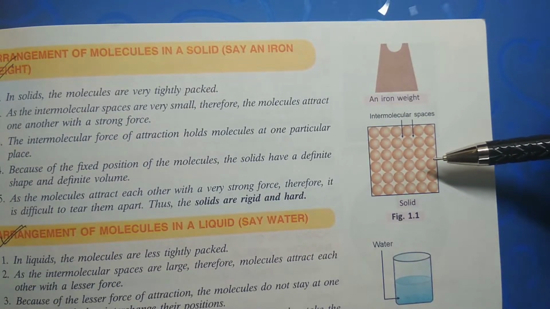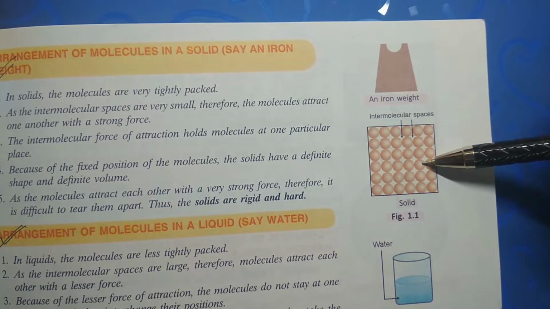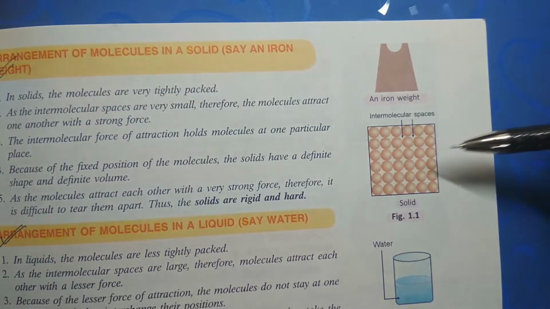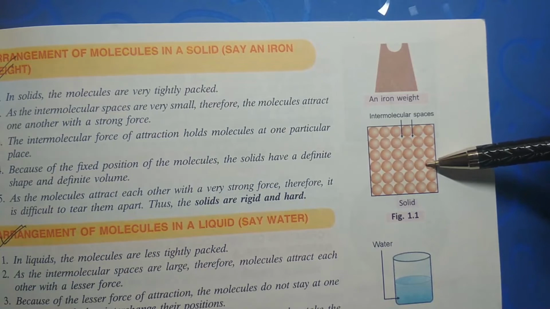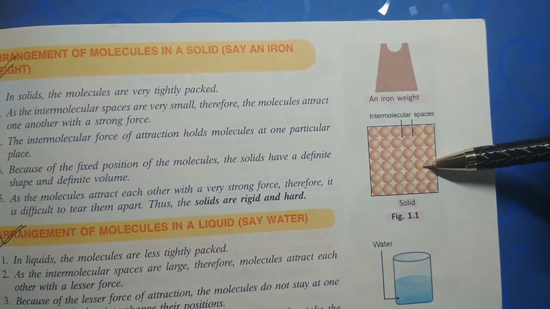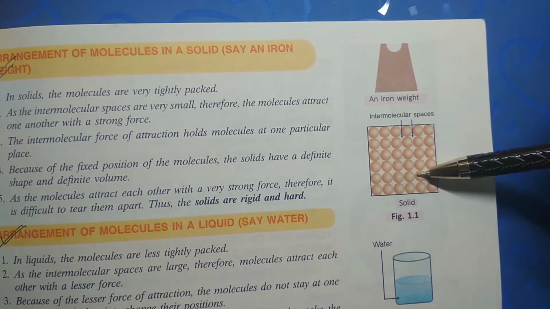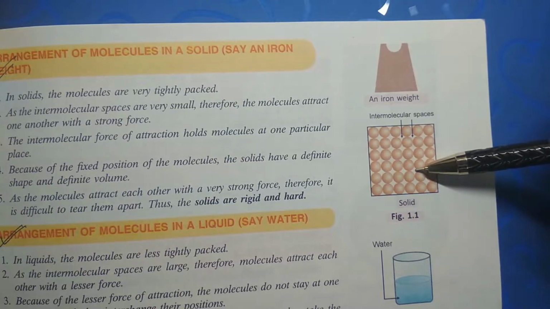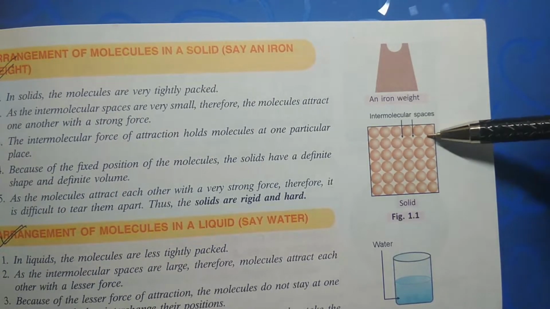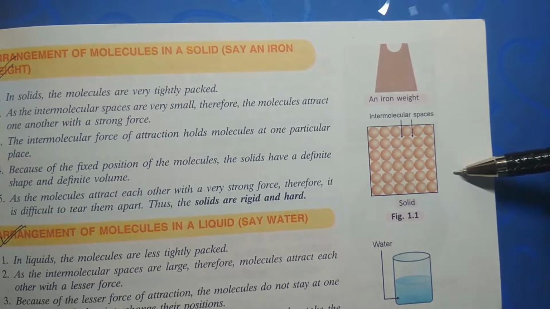Their kinetic energy is less, and they cannot go beyond, so they have definite shape as well as definite volume. And since the particles are very close to each other, the number of particles per unit volume is more here, so their density is also more. There is no space in between, so they are not compressible. You cannot compress the solid.